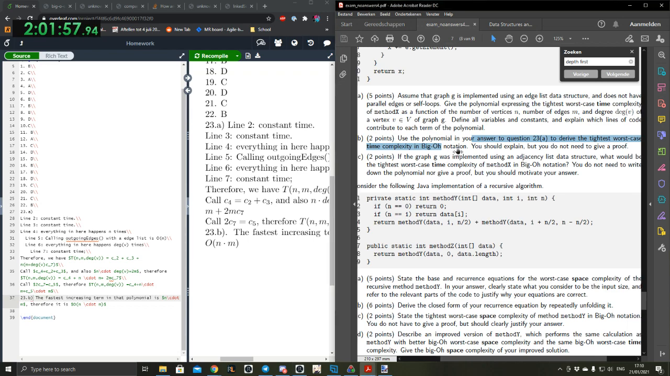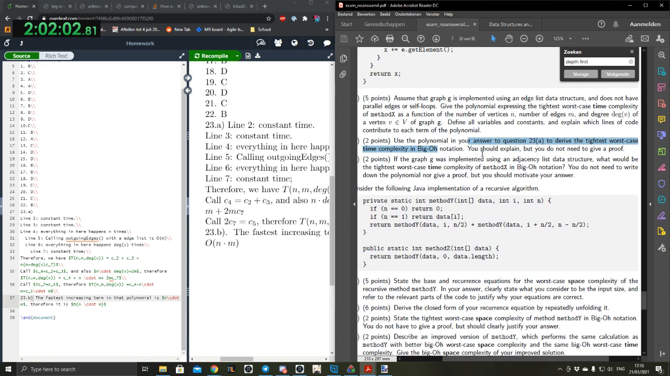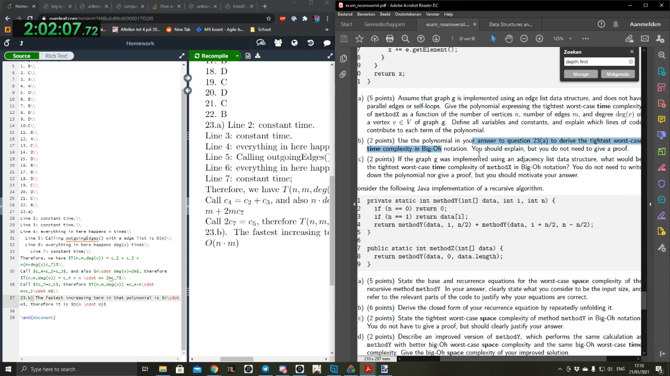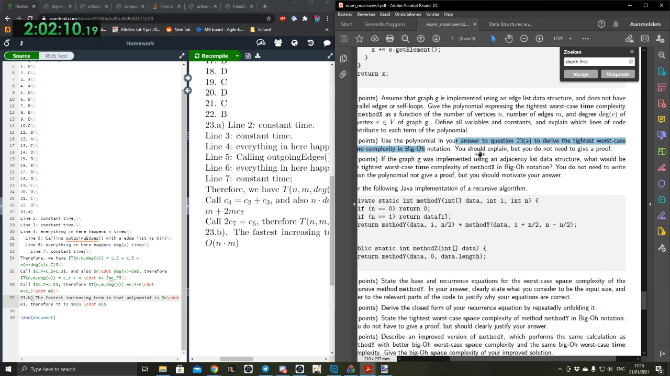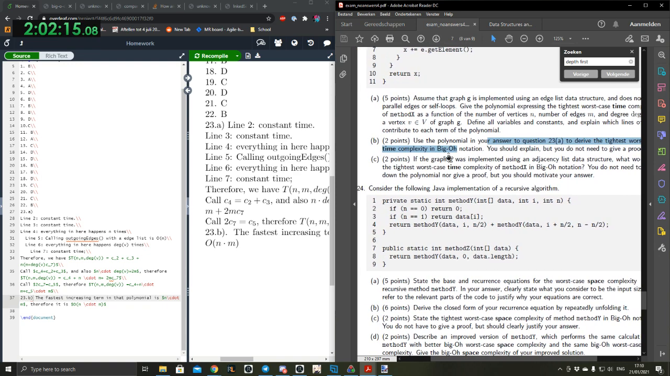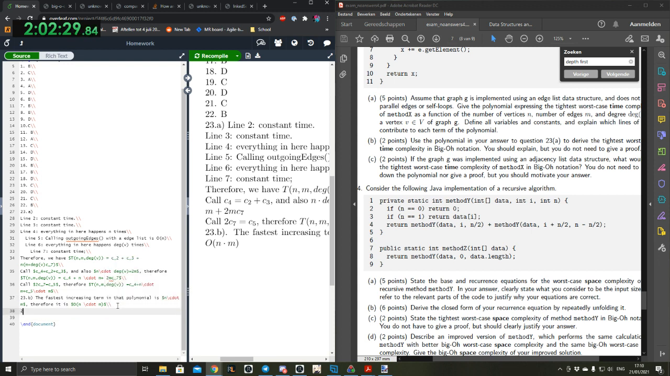You should explain, but you don't need to give a proof. Okay. If the graph G was implemented using an adjacency list data structure, what would be the tightest worst case time complexity of method X in big O? It's basically what changes, just look at the big O notations for the adjacency list and compare it. Oh, an adjacency list. I thought it said edge list again. Okay, cool. So we will proceed to do that. 23c.